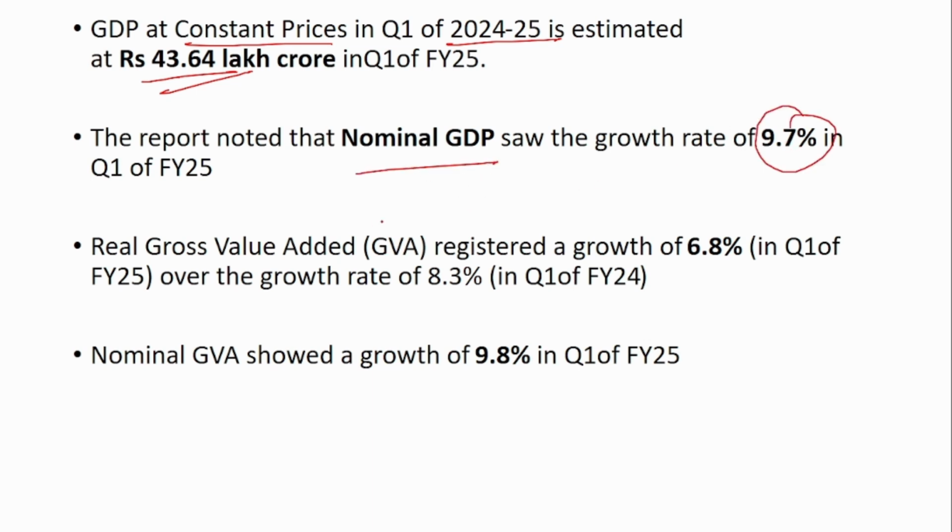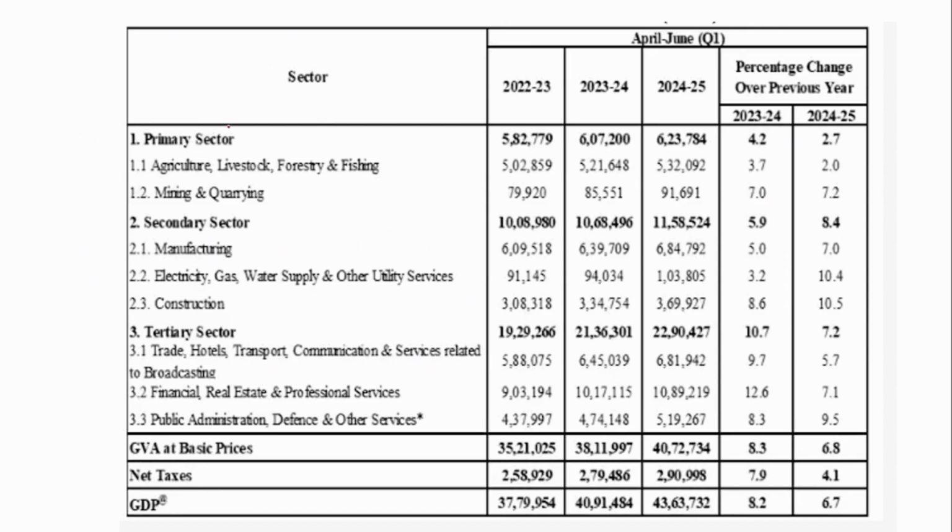And similarly, the gross value added, that is GVA, growth was 6.8% compared to 8.3% in the previous year. So this is a huge step down. From 8.3 we have gone down to 6.8% when you compare the first quarter of the previous and the current financial year. Looking at each primary, secondary and tertiary sector, in financial year 2024 the primary sector had grown by 4.2, now it has come down to 2.7. Secondary sector from 5.9 we have gone up to 8.4, and tertiary sector from 10.7 we have gone down to 7.2. So only in the secondary sector we have grown. In the other two sectors the growth has decelerated.